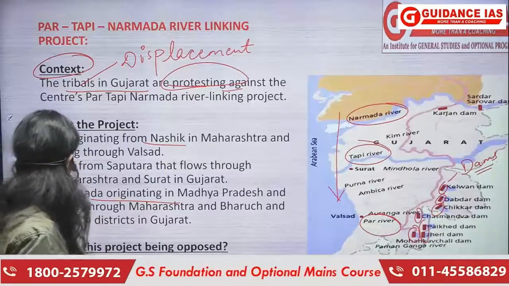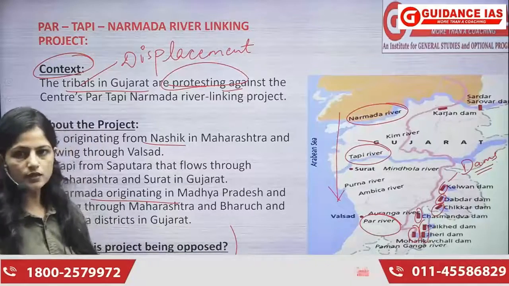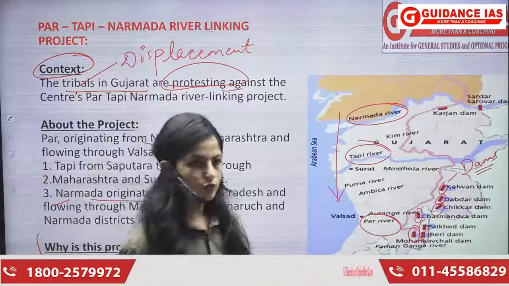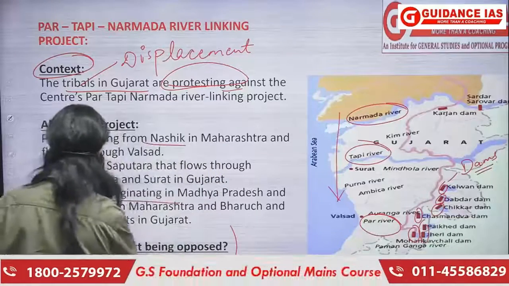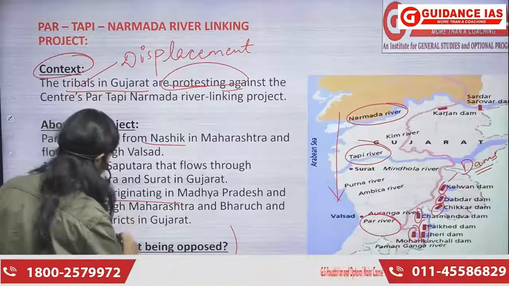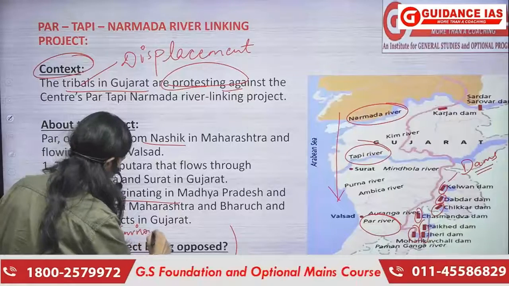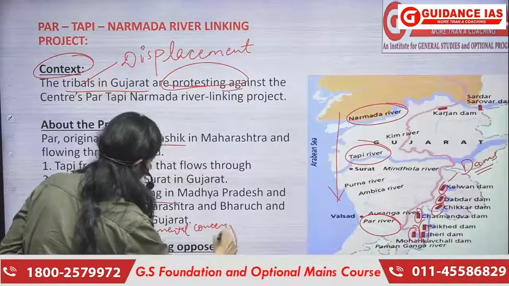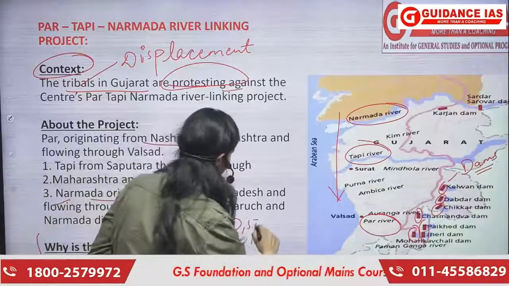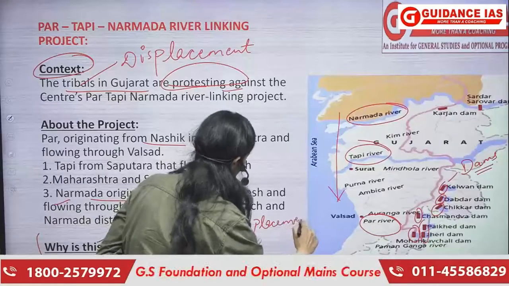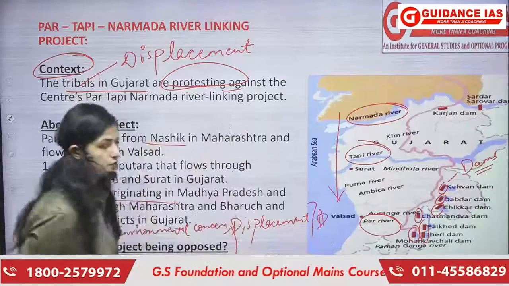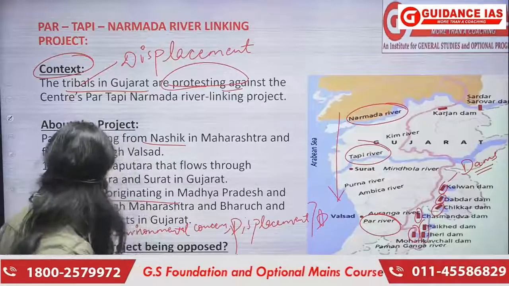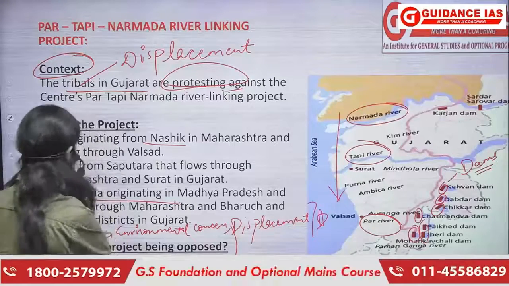Okay. Now, the question is why this project was opposed. So it was opposed due to, I have already told you, certain environmental concerns. Right? Along with that, there are certain displacement issues. So these are the major issues which people of that place are facing, and that is why this project was opposed. Okay? But along with this, there are certain benefits too.